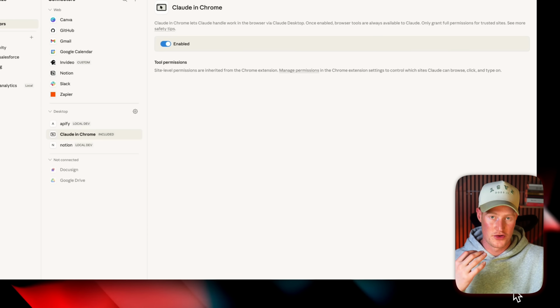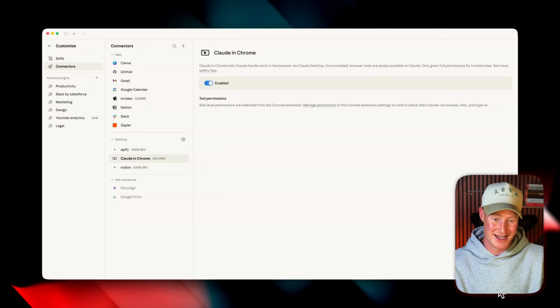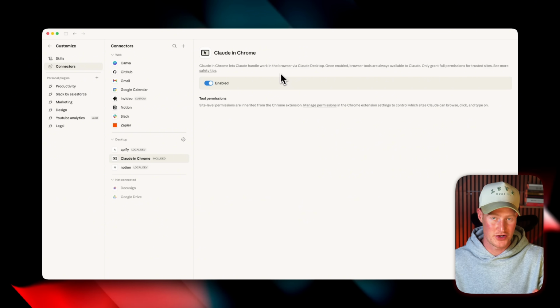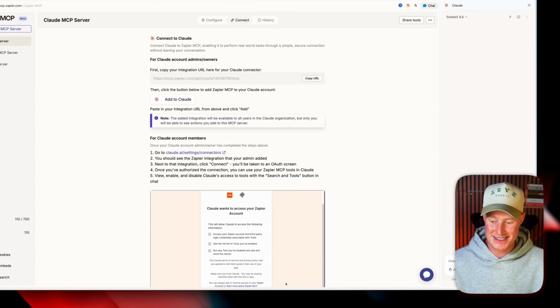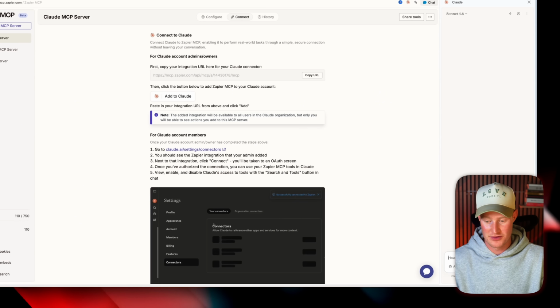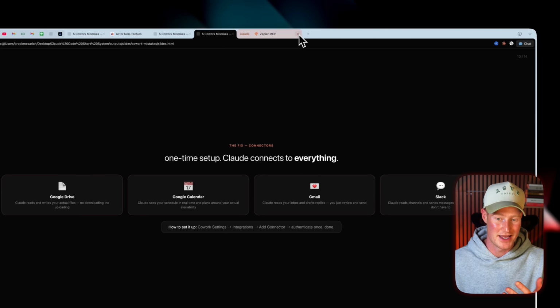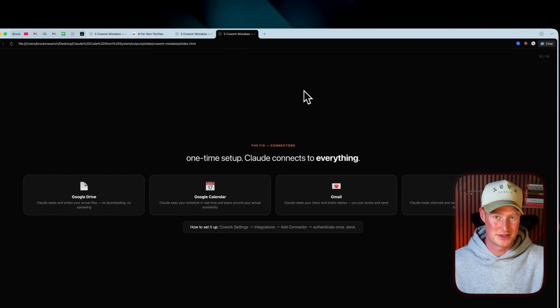Also, while you're at it, another amazing thing that I personally did inside of my Cowork is gave access to Claude in Chrome. So if you download the browser extension, you could actually have Claude go off and perform tasks for you inside of your browser. So I could just type in right here in this Claude Chrome extension and have it go off and perform and click on things on my computer.